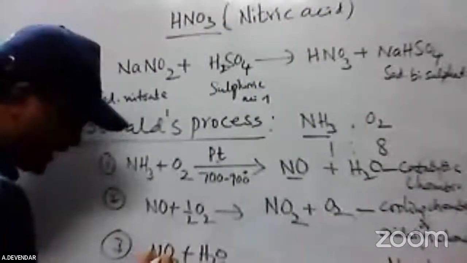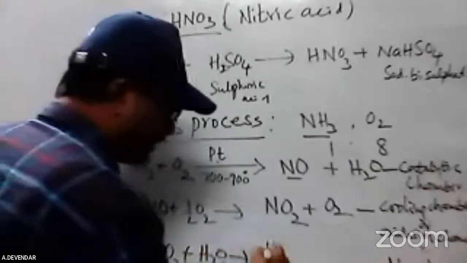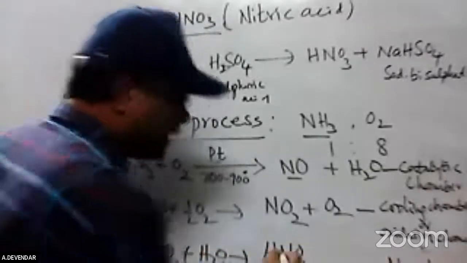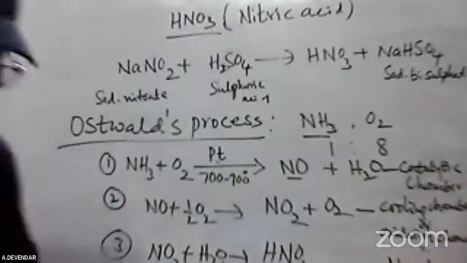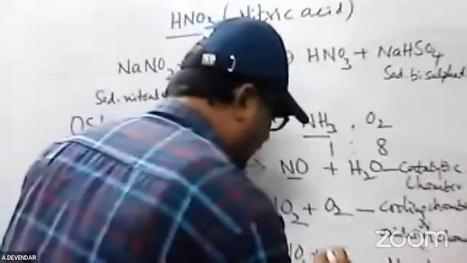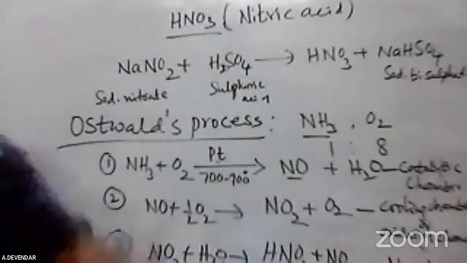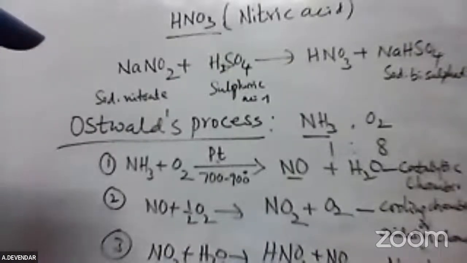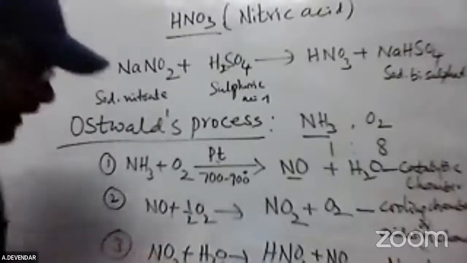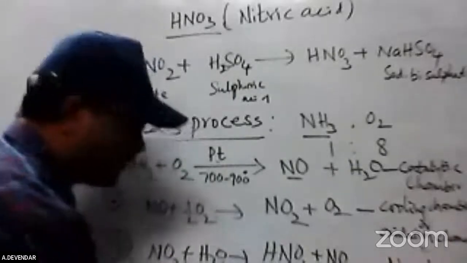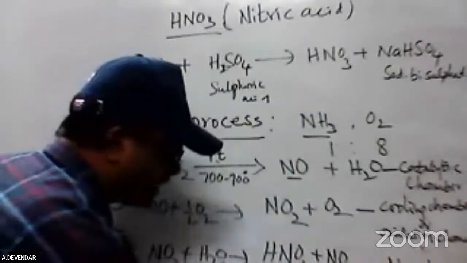So nitrogen dioxide is reacted with water, forming nitric acid, HNO3, and also liberating nitric oxide. This is a repeated, continuous process. From this nitric acid, how much are we getting by the Ostwald process? Only 68% of the nitric acid.